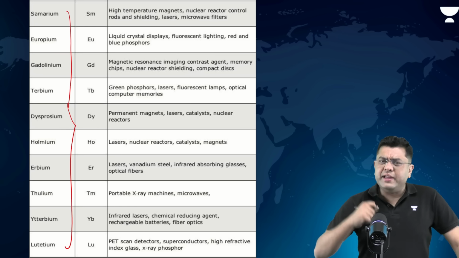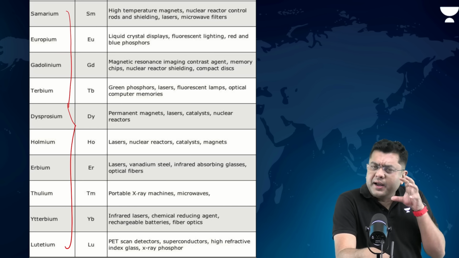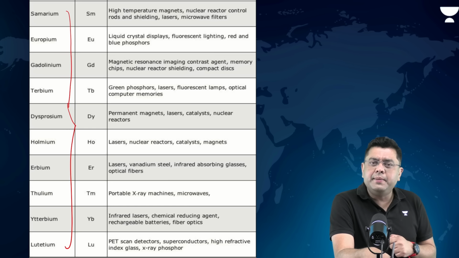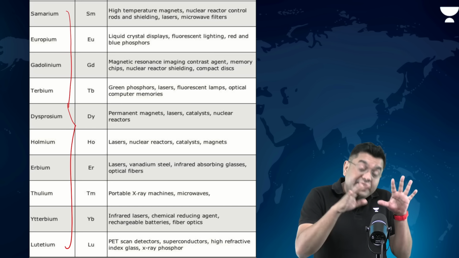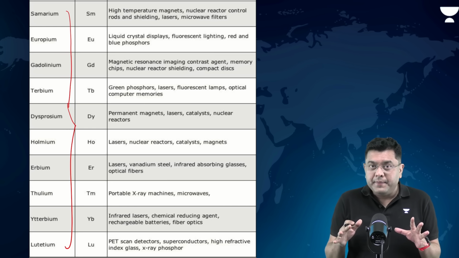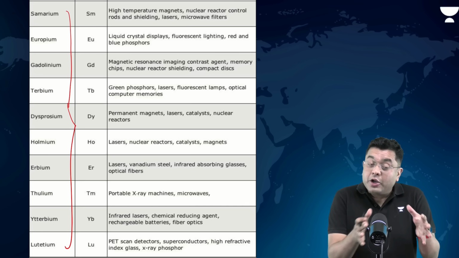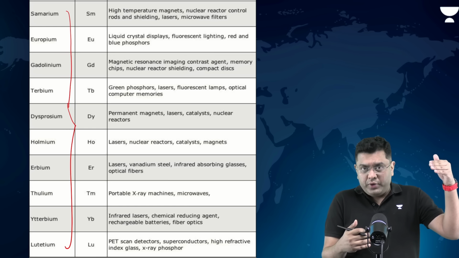But why are they known as rare earth, by the way? We started that. Are they available in lesser quantity? Is that the reason why they are known as rare earth elements? No. They are present in substantial quantity across the planet Earth. But then, why do we refer to them as rare earths? Because in one region, they are never found in great amount, right?